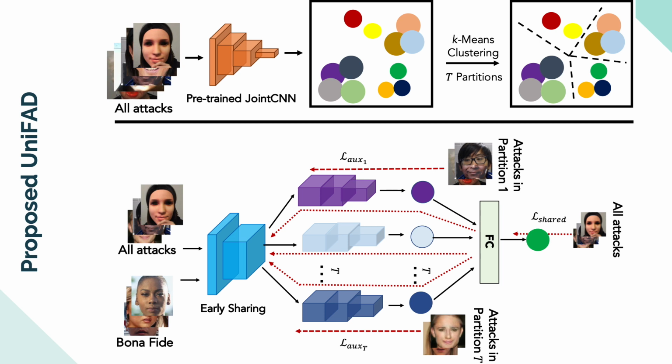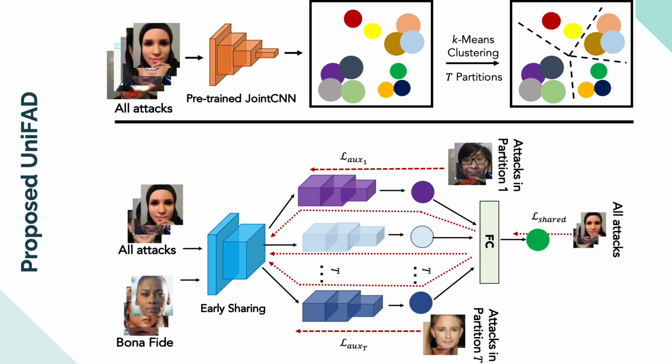Therefore, we require a reasonable alternative to just manually inspecting the attack similarity matrix we showed before. Fortunately, we already have a joint CNN that is trained on a single task learning framework that can extract salient representations. Thus, we can apply traditional clustering algorithms such as k-means, which takes a set of feature vectors as input and clusters them into k distinct groups based on a geometric constraint. So once we have k different groups, we can use a multitask learning framework to learn coherent attack types jointly, while uncorrelated attacks are learned in their own separate feature spaces.